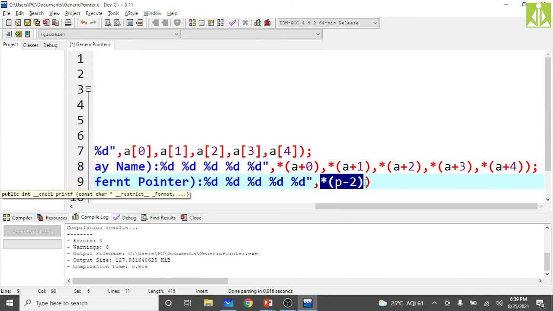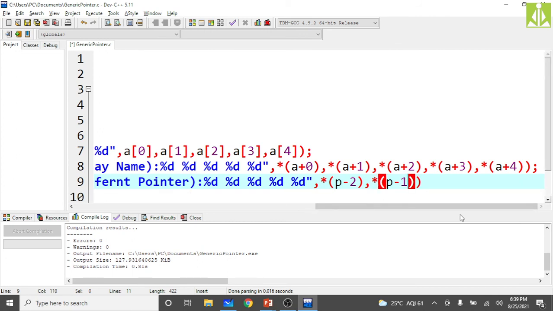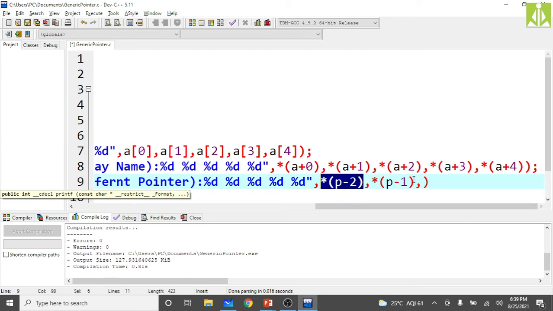So now, to access the first element we are accessing P minus 2. Sorry, this is the third element we are accessing. How do we access the second element? P minus 2 will give you the first element, P minus 1 will give you the second element, and one more, P minus 0. P minus 0 will give you the same thing, that is where P is pointing, that element's address.